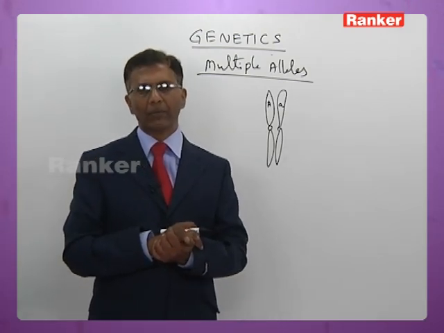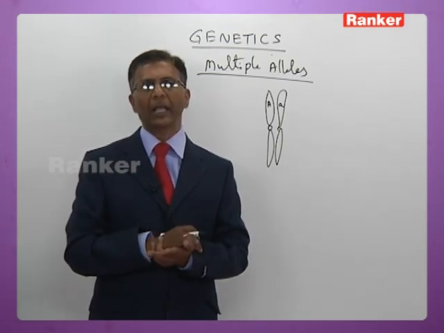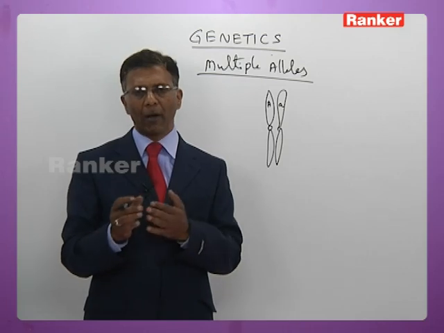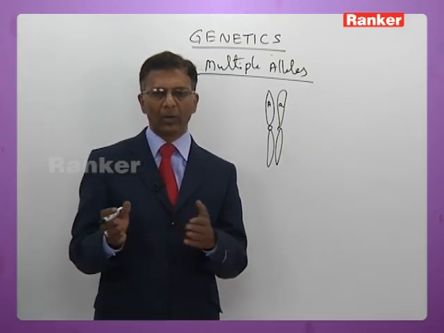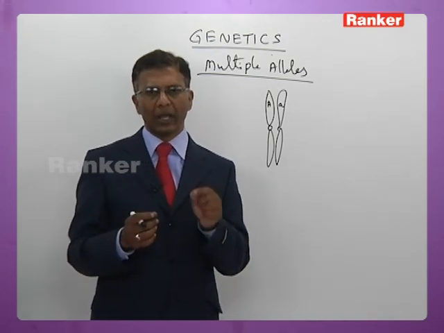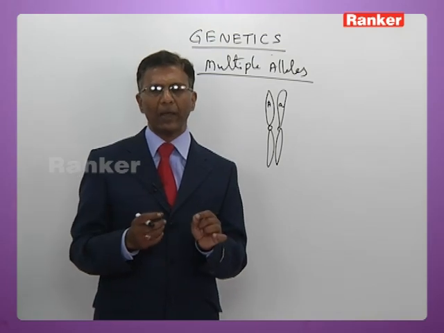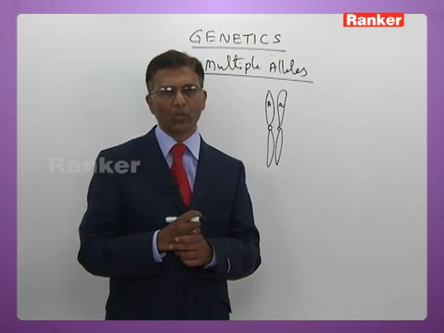Even in multiple allelism, a given organism carries only two alleles for a particular character. Though they are formed by mutation of a normal gene, consisting of say about 5 to 6 alleles, a given organism carries only a pair of alleles present at corresponding loci of homologous chromosomes.